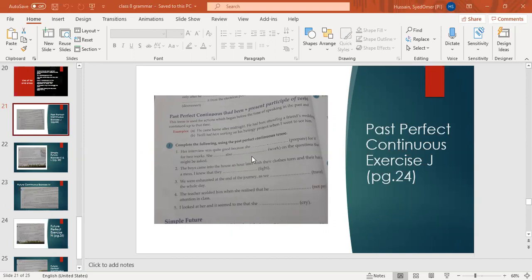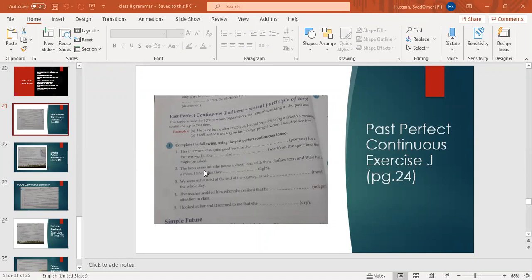Okay. In past perfect continuous, we put had been with the present participle of the verb. Present participle means the base verb with ing. Okay, it's very easy. I've told you how you can remember the connectivity. In past perfect, we are putting the helping verb had. In continuous, we are putting the present participle, that is the first form of verb with ing, and we are going to join them with been.